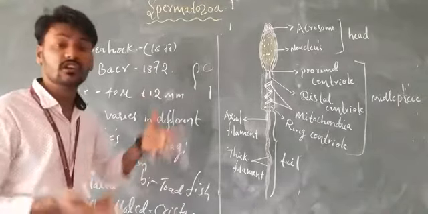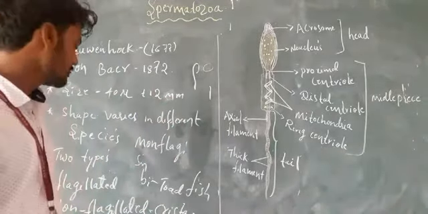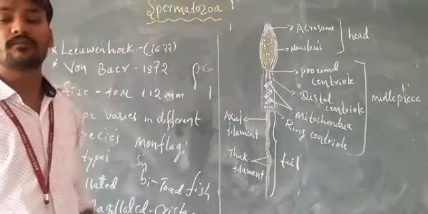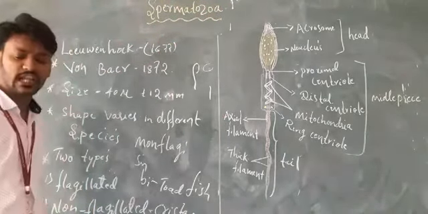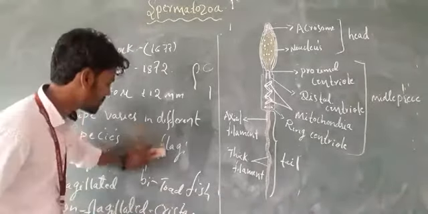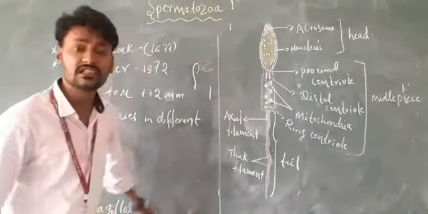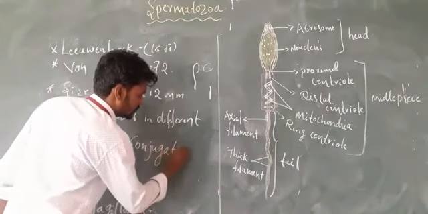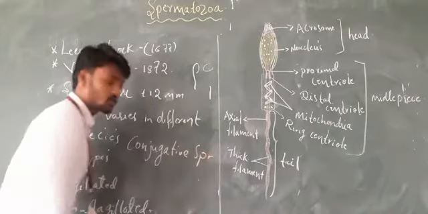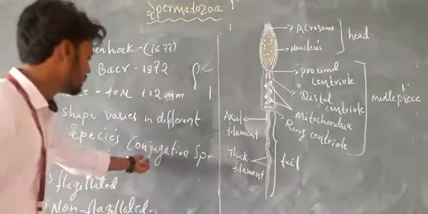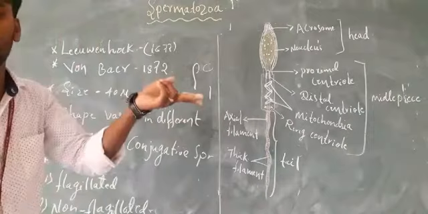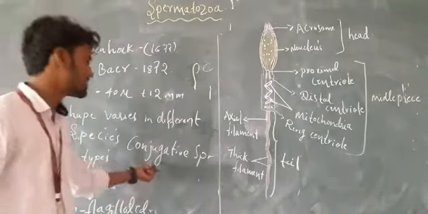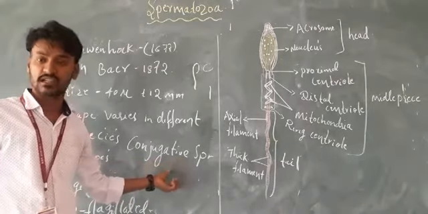There are different types of sperms. Another very important type, with a different shape, is the conjugative sperm. What is the conjugative sperm? The fusion of the heads of one or more sperms is called a conjugated sperm.